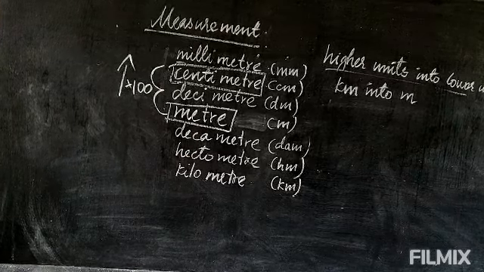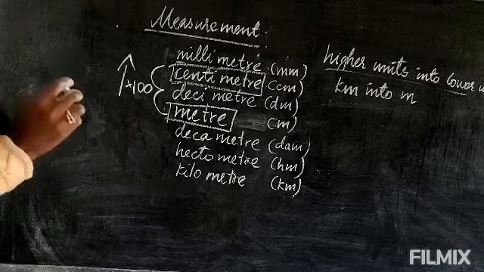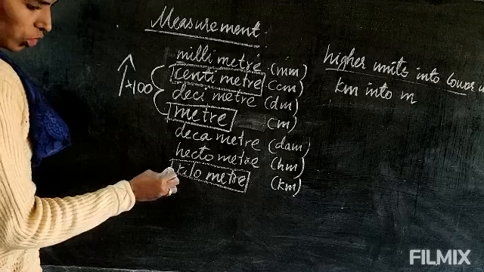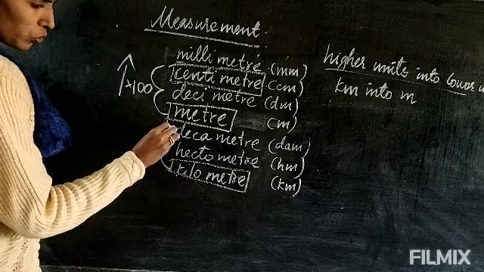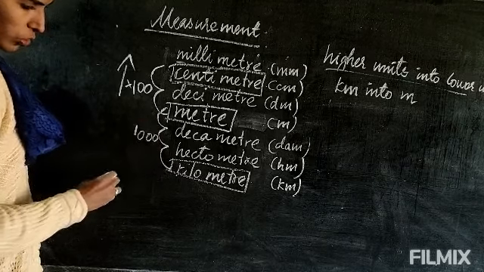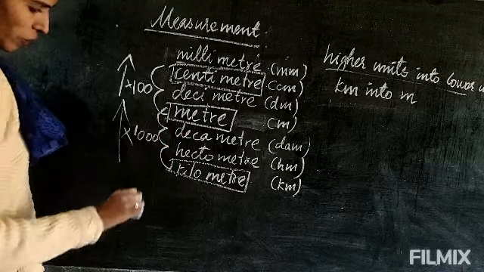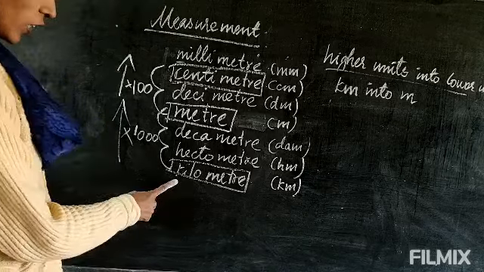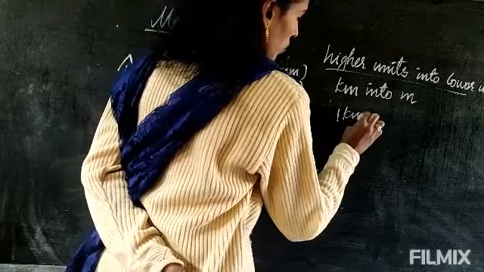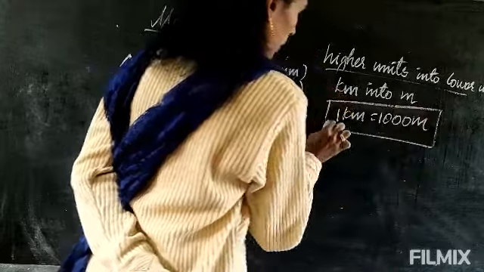Now let's see kilometer into meter. Kilometer to meter. So kilometer is here. How many steps you have to go? 1, 2, 3. You have to go 3 steps. So 3 0 and 1, 1000 you are having, and you are going upward now. From kilometer to meter you are going upward, so it is multiplied. So the formula will be 1 kilometer equal to 1000 meter.